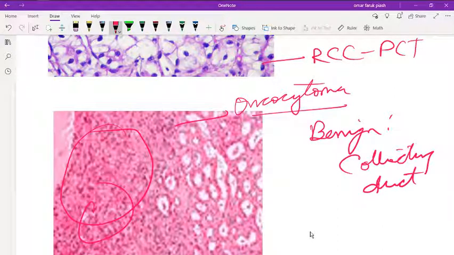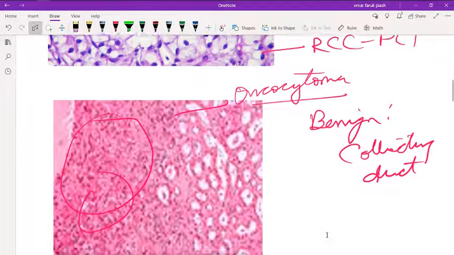It has to be differentiated from chromophobe renal cell carcinoma, which shows perinuclear clearing. It presents with painless hematuria, flank pain, and a palpable abdominal mass, and is often resected to exclude malignancy like renal cell carcinoma.